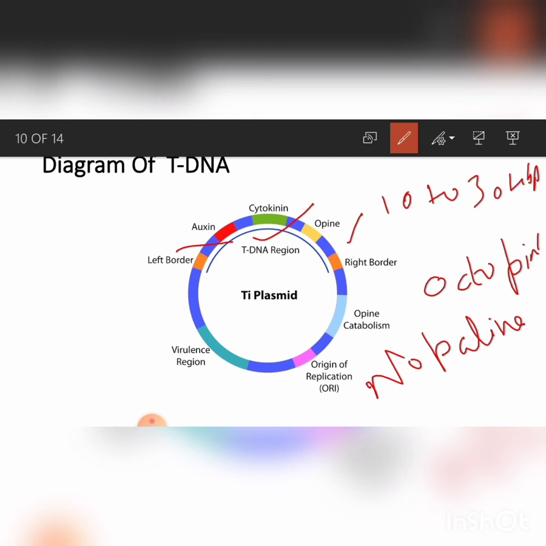Nopaline is made up of the amino acid arginine and alpha ketoglutarate. The tDNA region is defined by a left border and right border. These left and right borders are 25 base pair each. These are highly homologous and directly repeated oriented borders.